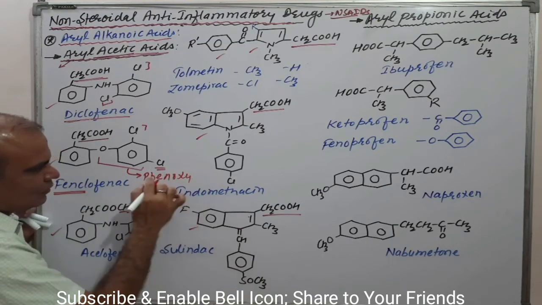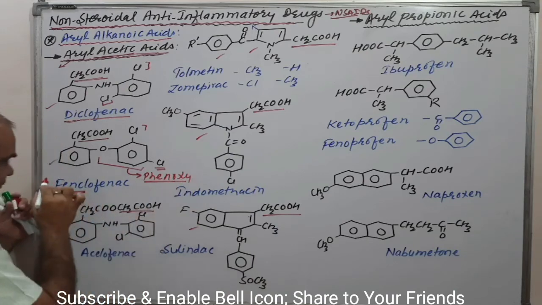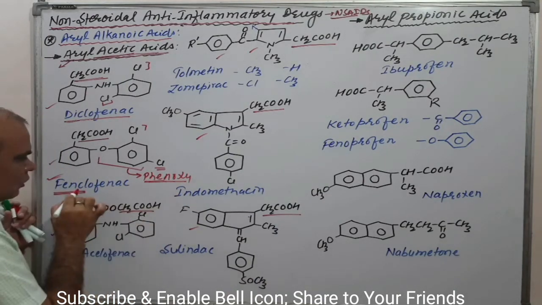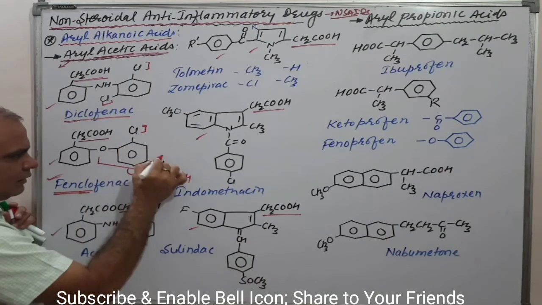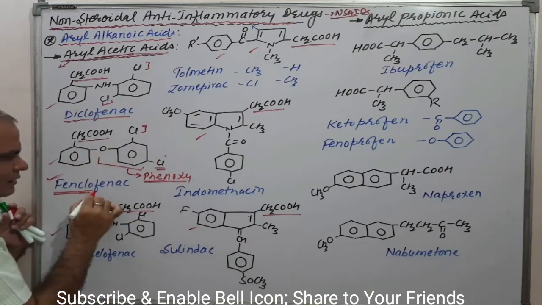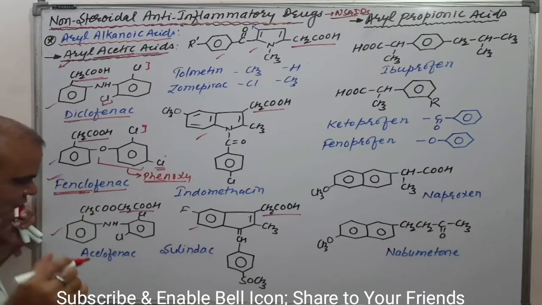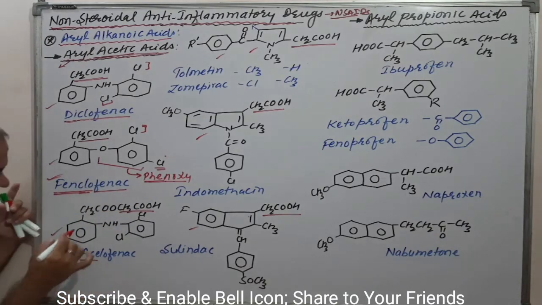Here phen is for phenoxy, clo means chlorine, and that is the phenac. Clear? This is fenclofenac.